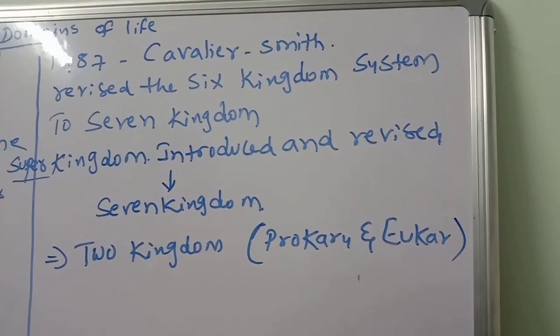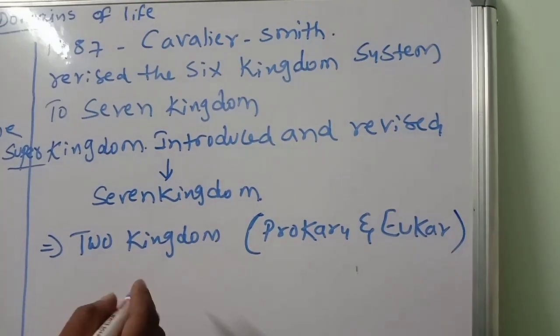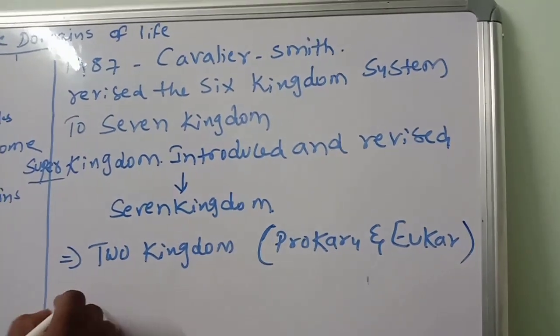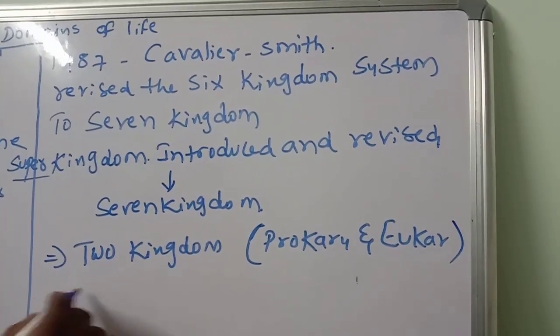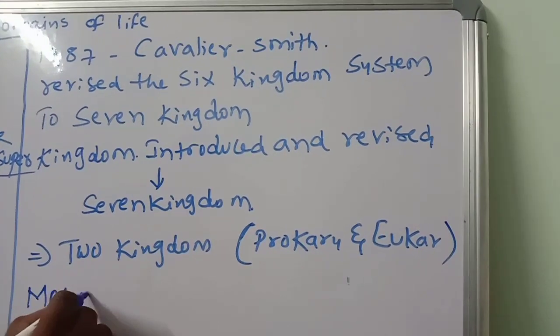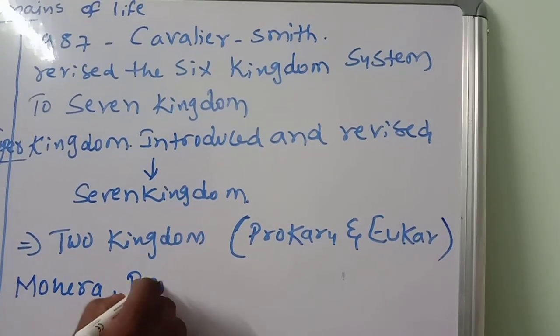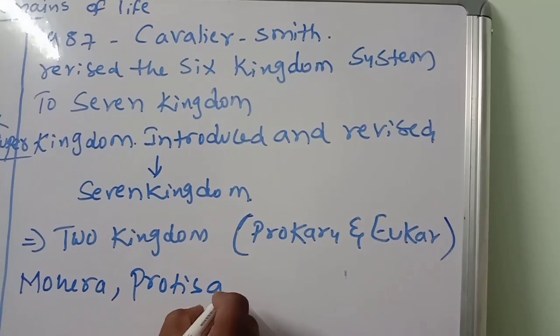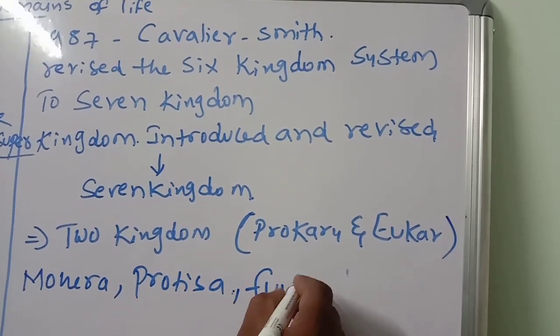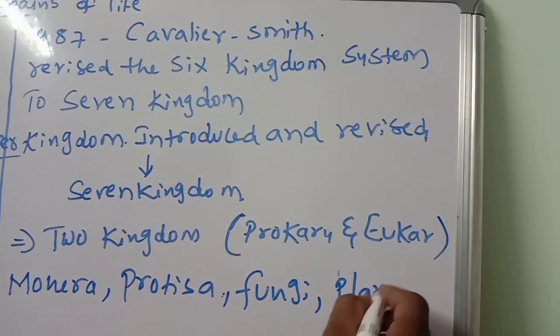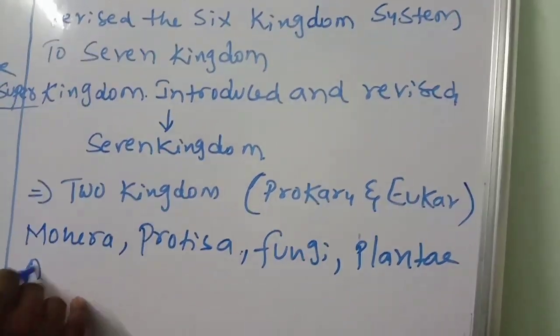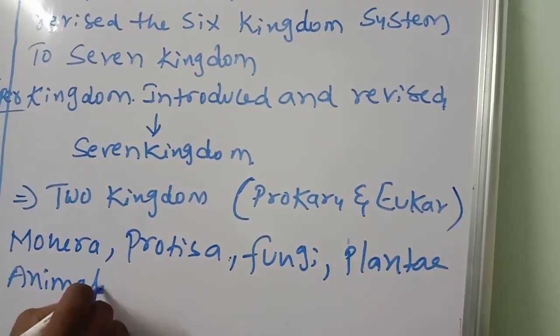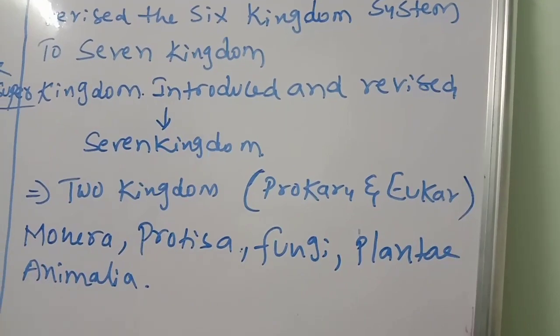What are those kingdoms? Come on, here I'm giving first the five kingdom concept. Five kingdom means Monera, Protista, fungi, Plantae, Animalia. These all are called the five kingdom concept.